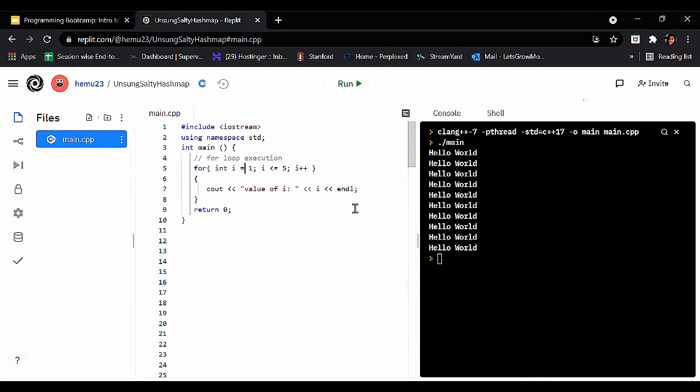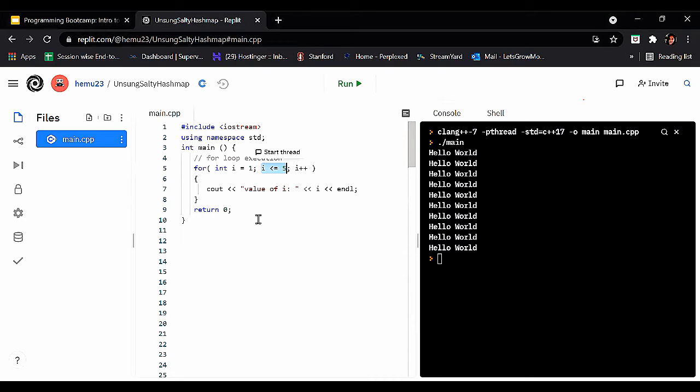And now the variable gets updated to 4 as the increment of i means we have to increment the value of i by 1. Now i equals 4. Again it checks the condition, which is still less than or equal to 5.